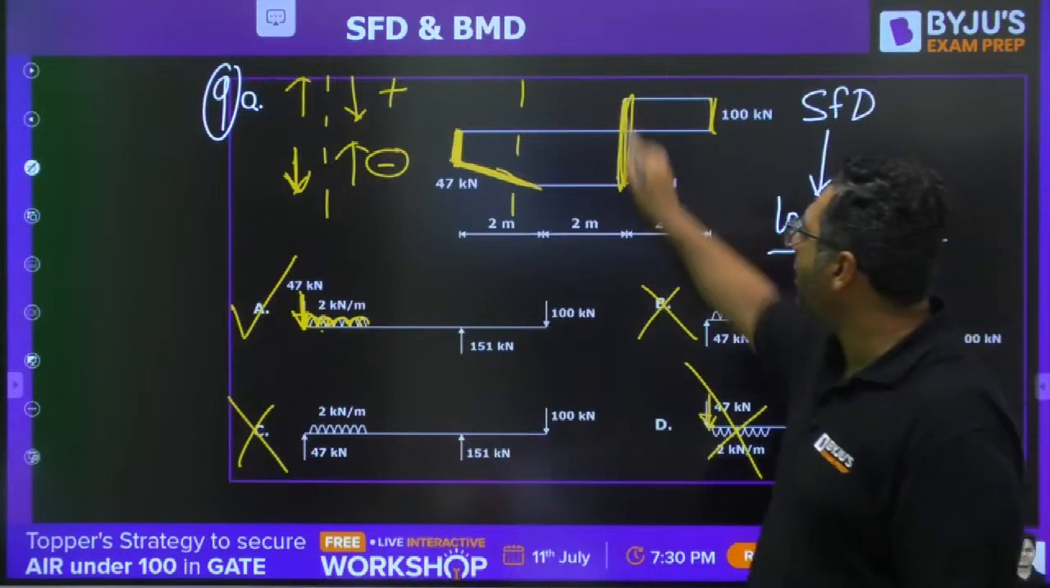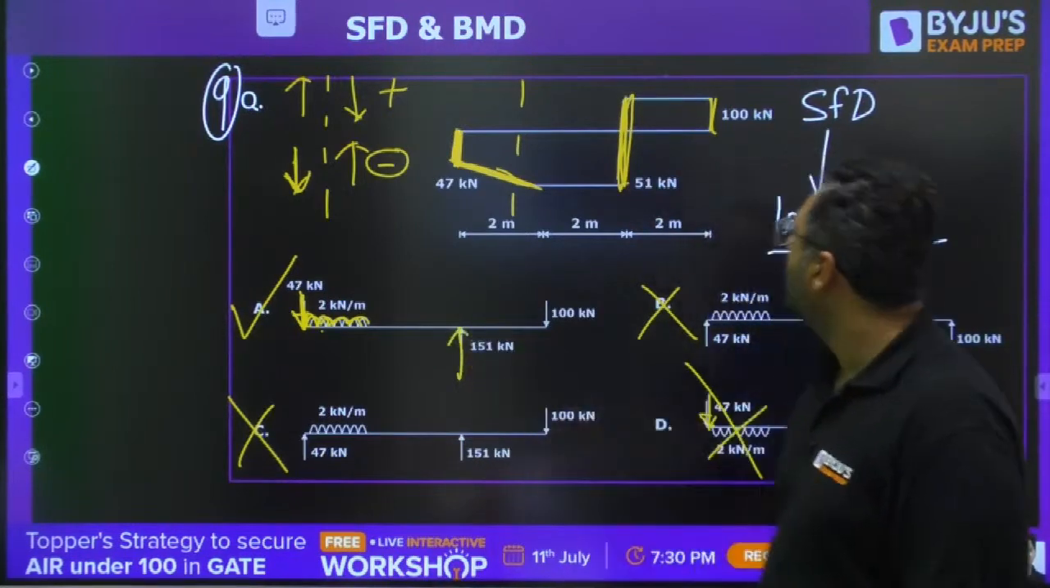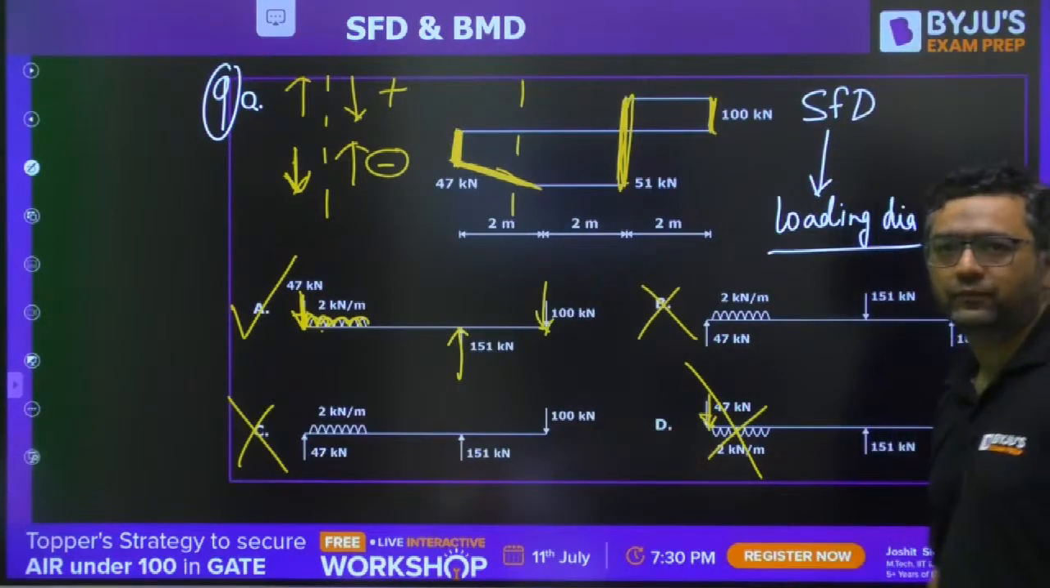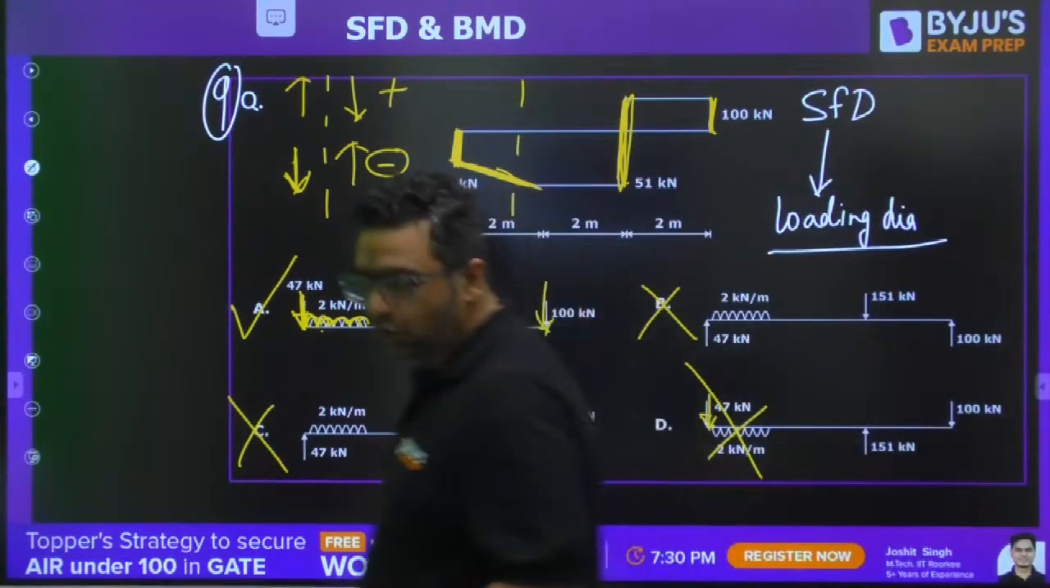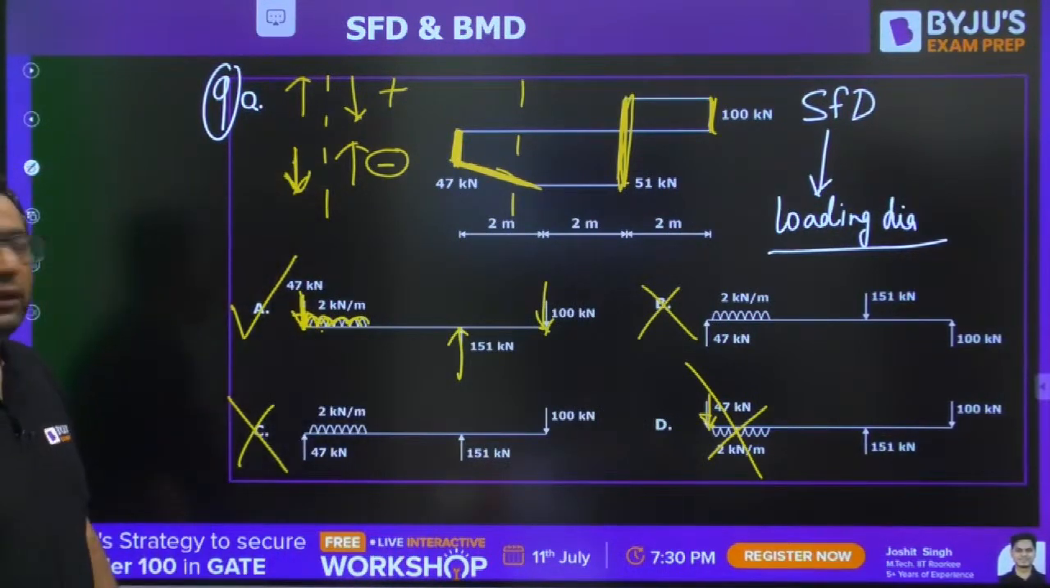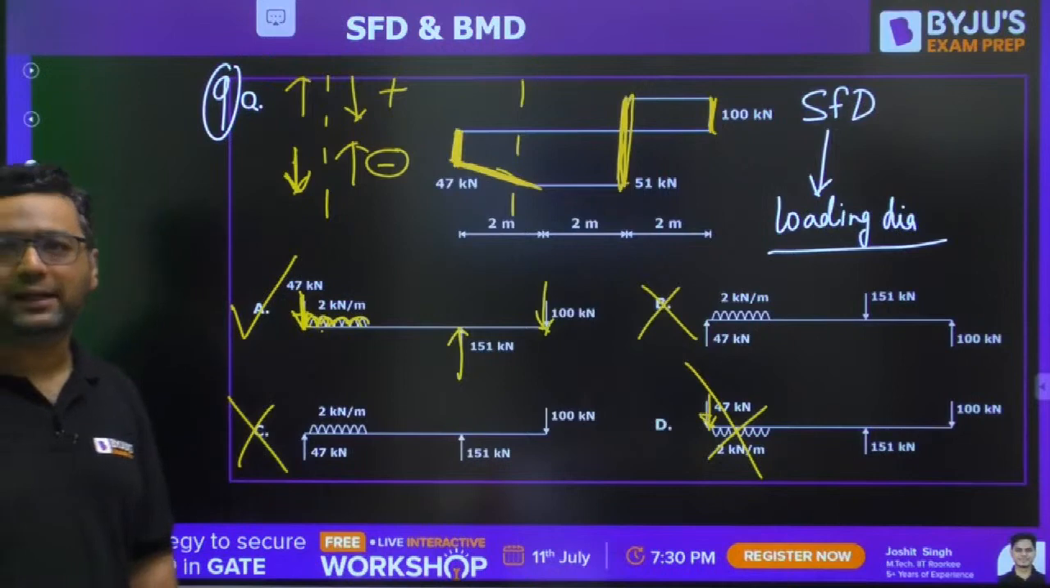After that you have an upward jump. So there is the upward force. There is a downward jump, there is a downward force. A is the correct answer. Fine. Regan, you also got it? No issue, Arun. So guys, this is the question number 9.